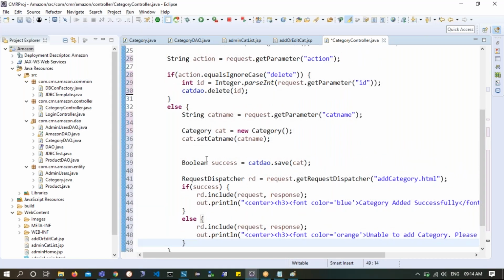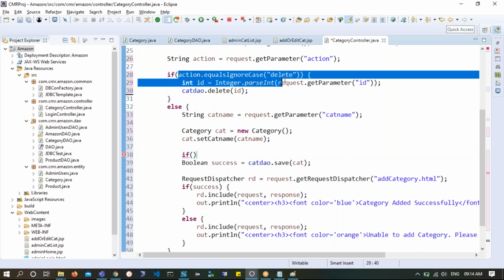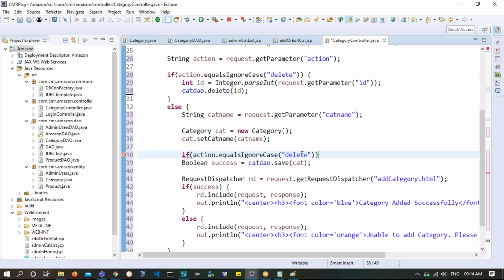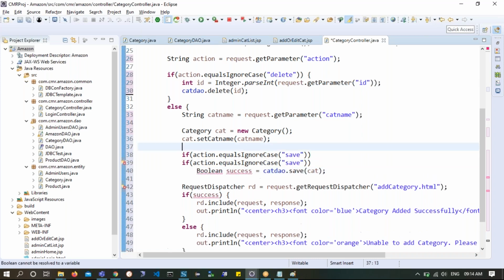The category name I have got, but here in the Boolean success, now I will check this one. If this action dot equals ignore case of Control C and Control V is equals to JSP save, and then I need to call this. So I will declare Boolean success is equals to, by default I'll say false, and then here after this one I will call this success is equals to so and so.